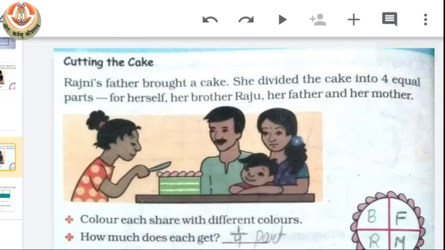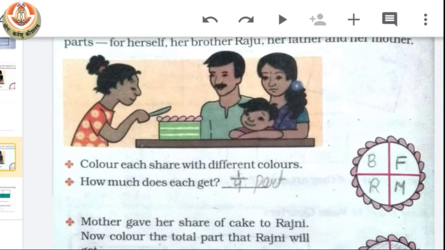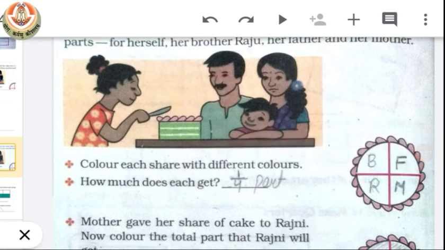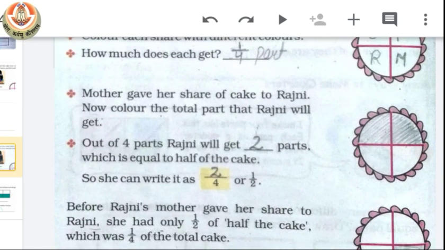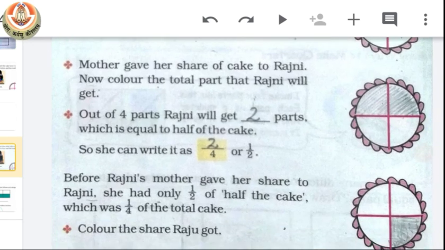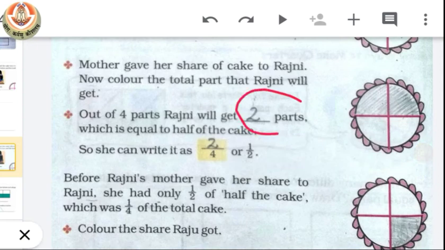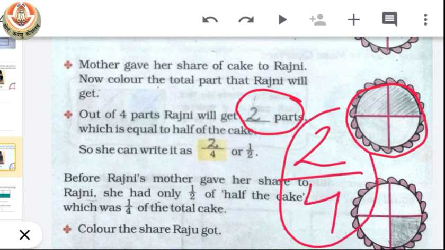Let's have a look again. Rajni divided the cake into 4 equal parts. That means each will get 1/4 part, which is a quarter part of the cake. Then if her mother gave her share to Rajni, then Rajni will have 2 parts out of 4, which we can write as 2 out of 4, which is equal to half.